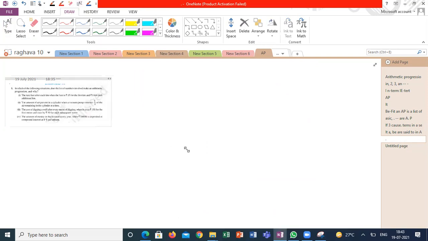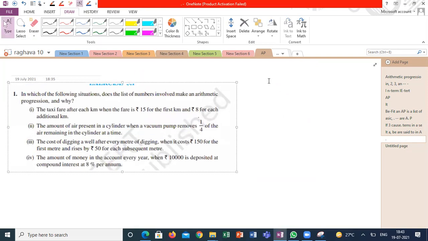They gave some situation. Is this situation giving arithmetic progression or not? In which of the following situations does the list of numbers involved make an arithmetic progression, and why? He's asking which situations represent arithmetic progression and why.